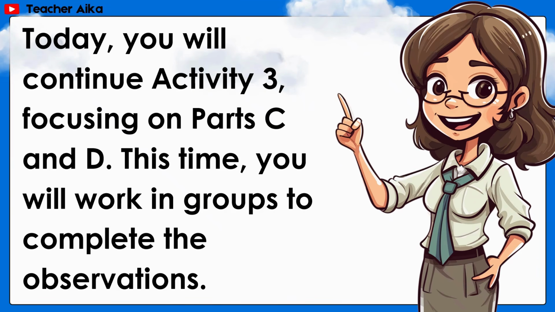Today, you will continue Activity 3 focusing on parts C and D. This time, you will work in groups to complete the observations.